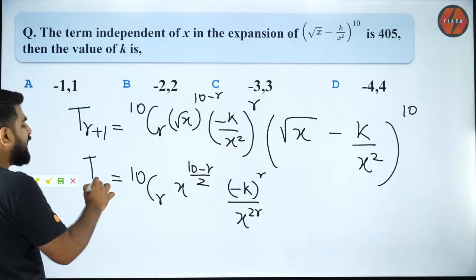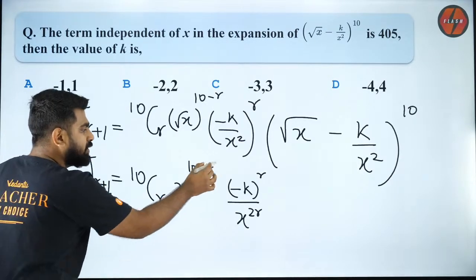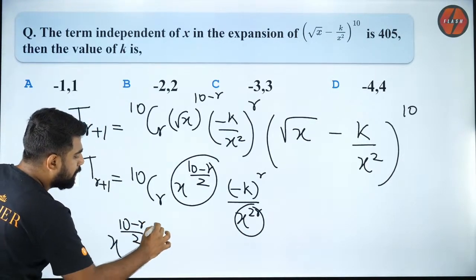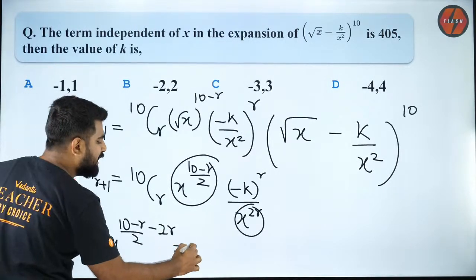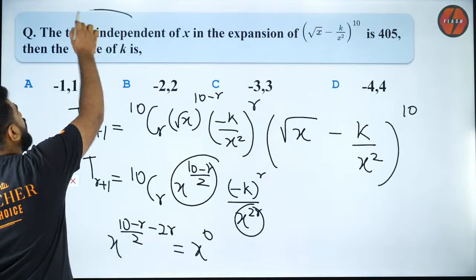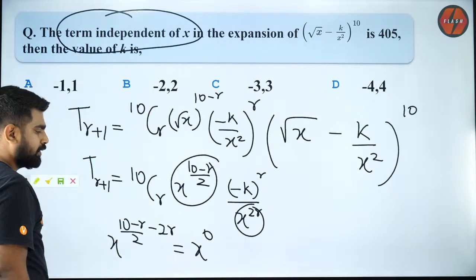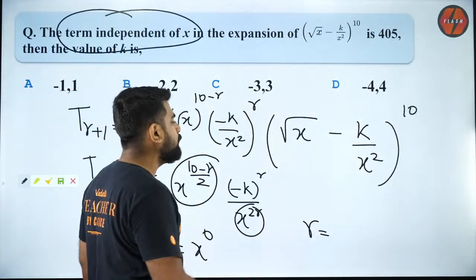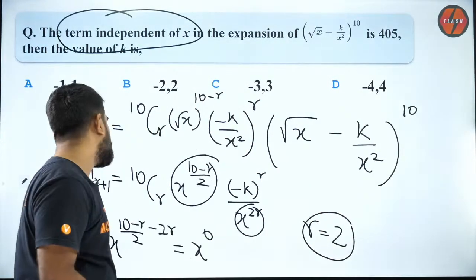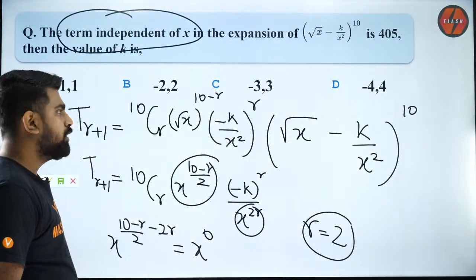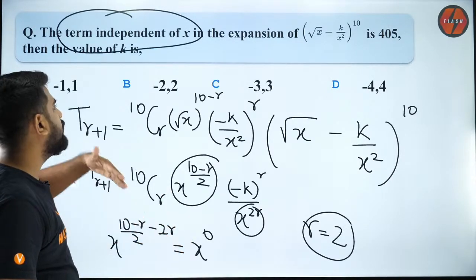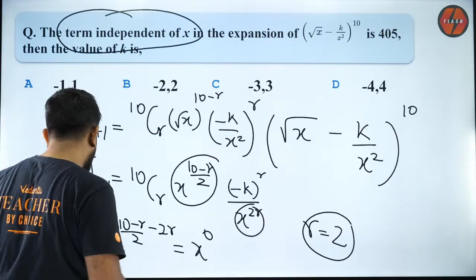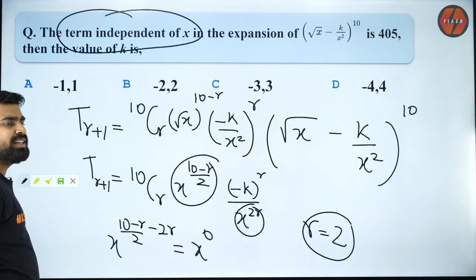Now collect the powers of x alone separately. So what is the powers of x alone? Do you guys agree it is (10 minus r) by 2 minus 2r? So now that should be equal to x power 0. Why? Because we want term independent of x. So when you do that, you will get r to be how much? Can you guys check it? You will get r to be 2, I think, if I'm not wrong. So if you get r to be 2, then put it back inside and then compare it.